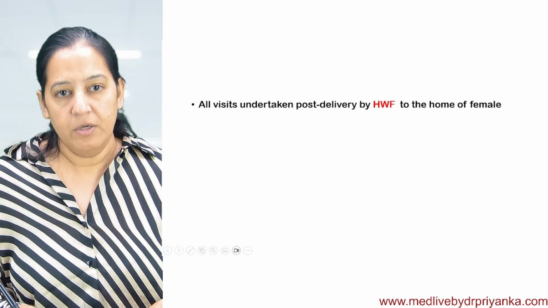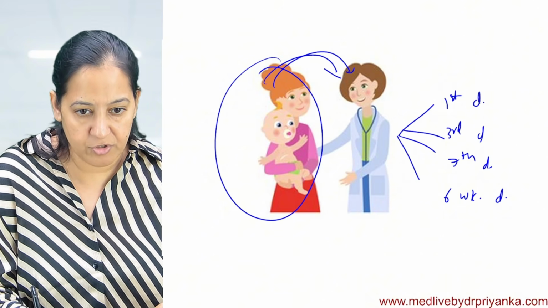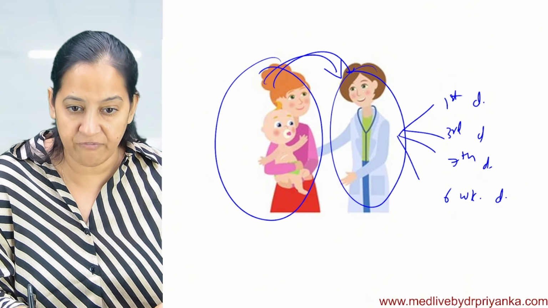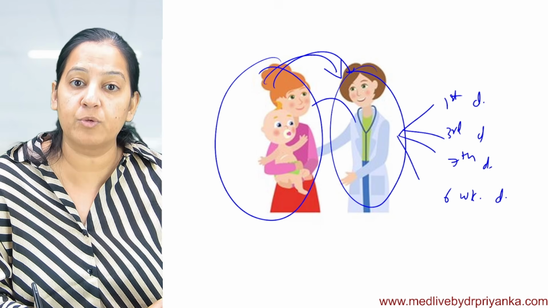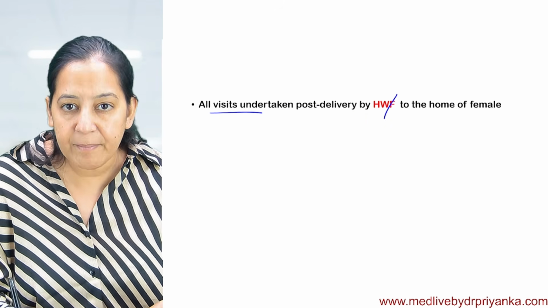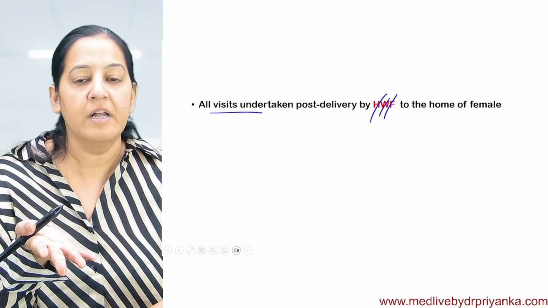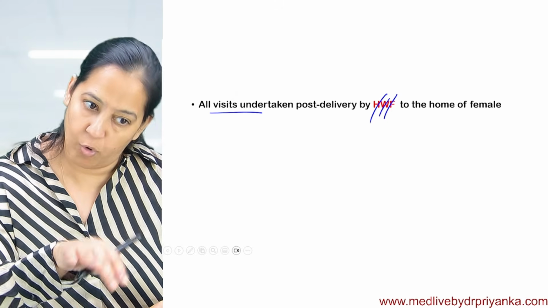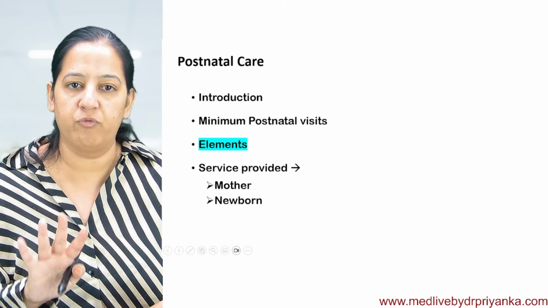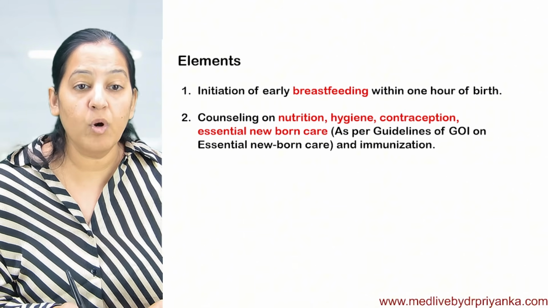If the lady is not coming to the doctor, I, as the medical officer, will send the female health worker from my PHC, from my sub center, to the home of that lady who had a home delivery, to do the 4 visits. If the lady is not coming, we will go to the lady to examine her. What are the elements? What are we going to do?